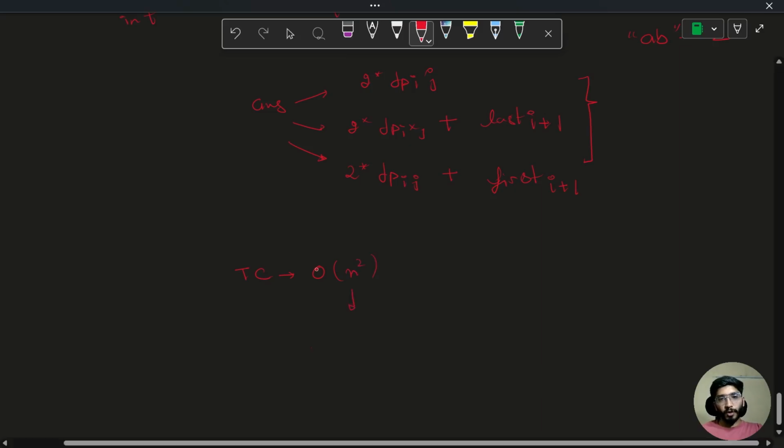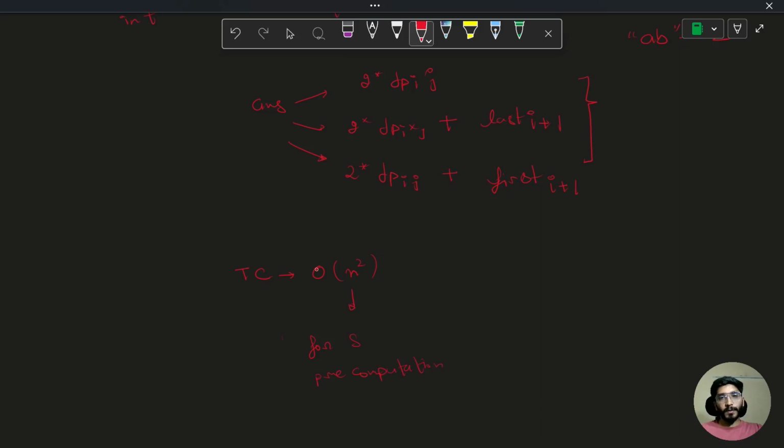This is for s pre-computation, plus order of m square. This is for t's pre-computation, plus order of n into m.